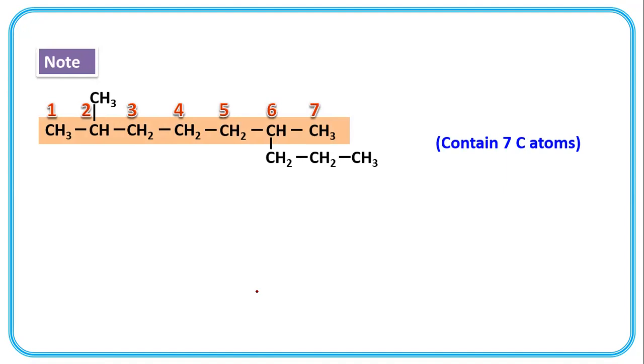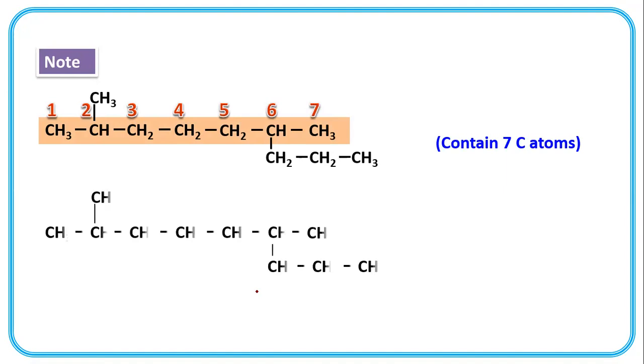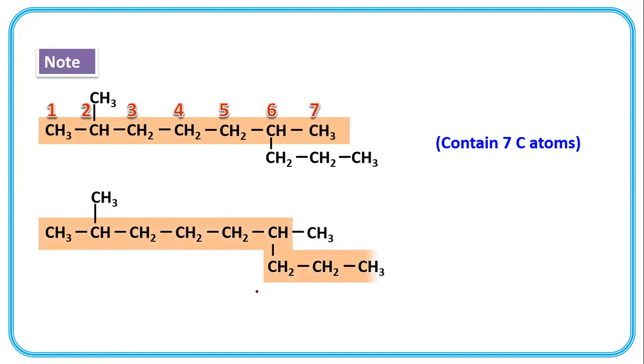But another selection of the longest chain is this way. The compound is the same, but this is another way of selection. The first rule is to select the longest continuous carbon chain. This selected chain may or may not be a straight chain.